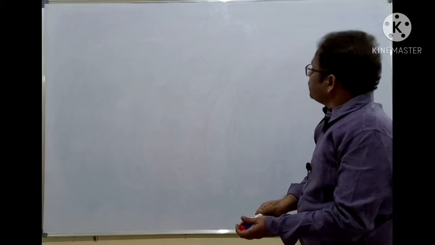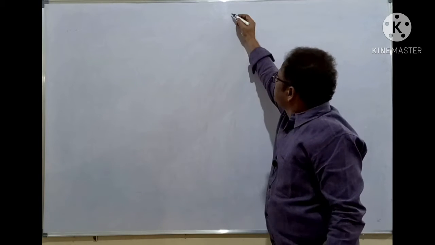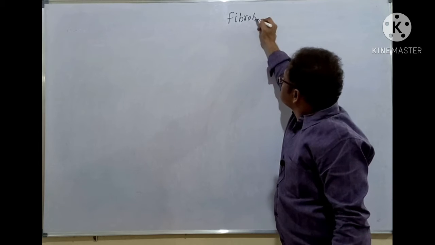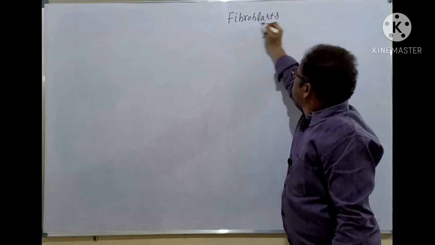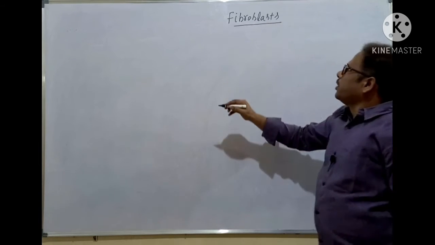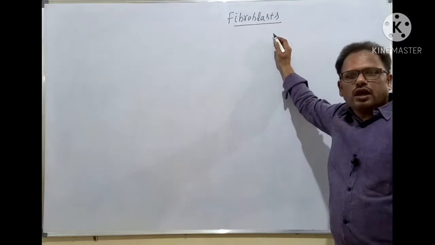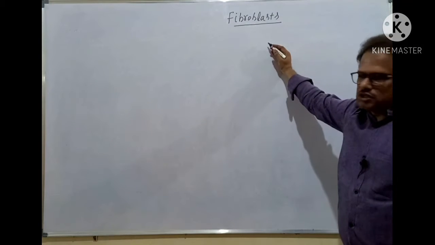Okay, students, first of all, fibroblasts. Fibroblasts are one of the types of cells present in the areolar connective tissue, the first point.